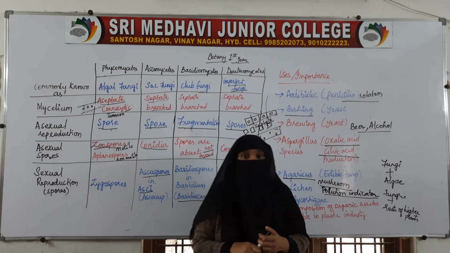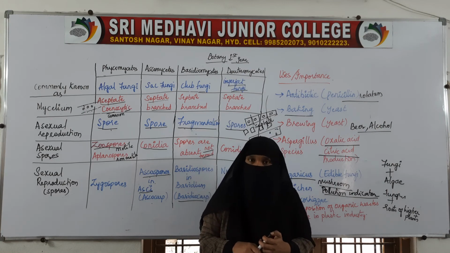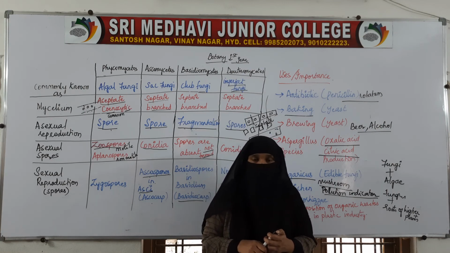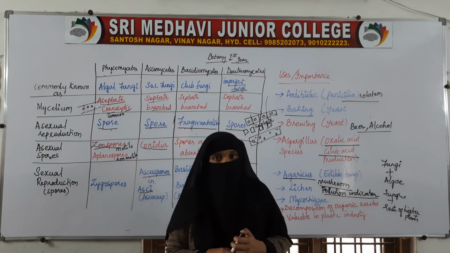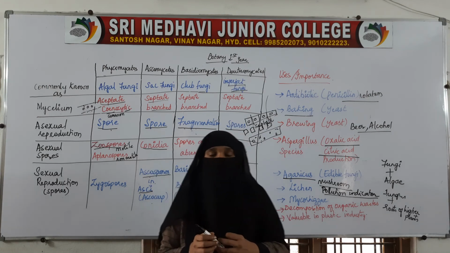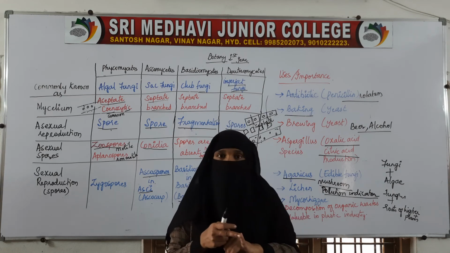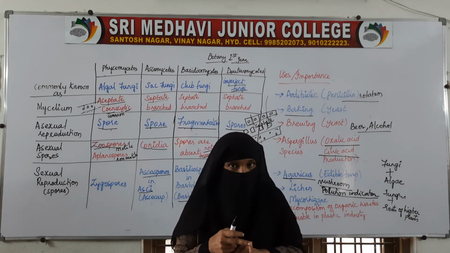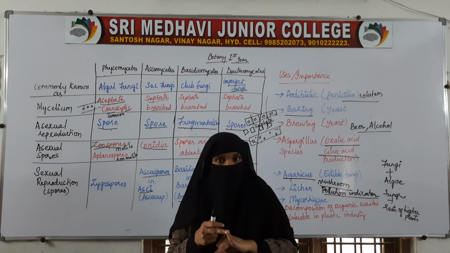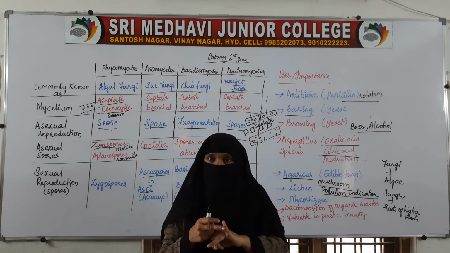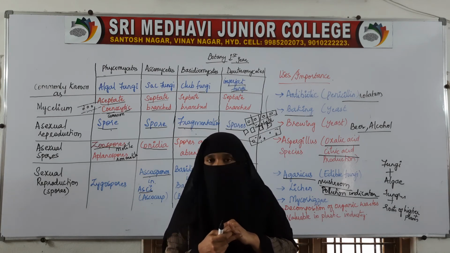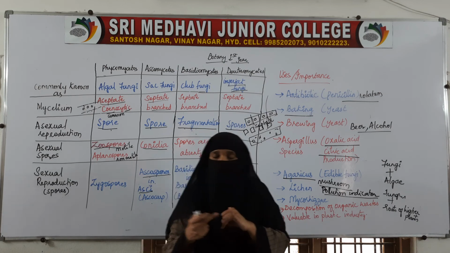So with this, we have finished the discussion on fungus. Everything related to fungus has been discussed, and with this we have finished the 3 kingdoms. In this lesson, we have discussed kingdom Monera, that is Archaebacteria, Eubacteria, Mycoplasma, Actinomycetes, all the groups of kingdom Monera.